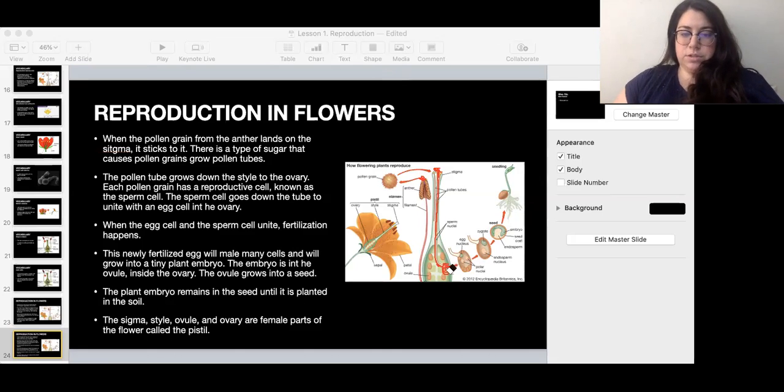called the pistil. So just to make sure, I'm gonna label with red and blue so you remember, because we have talked about this before. Okay, so all of this part, the red part, it's female, and then all of this part, it's male. Okay, so I'm thinking that would be it for today.